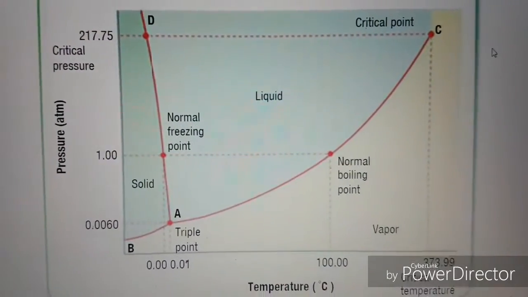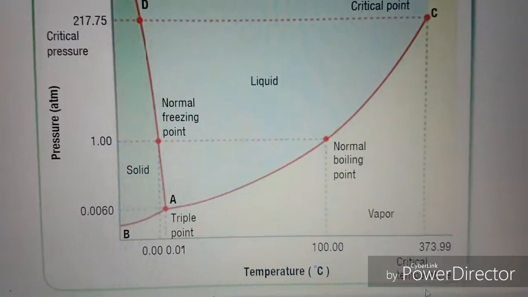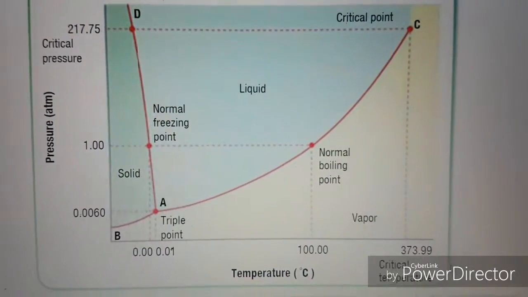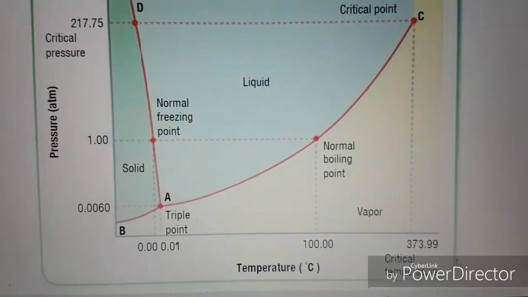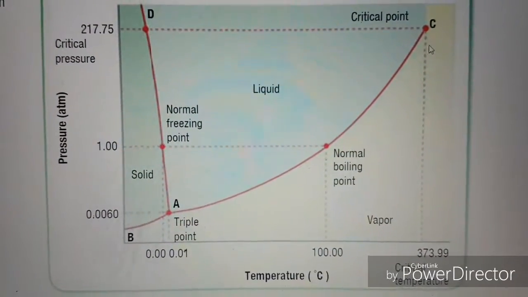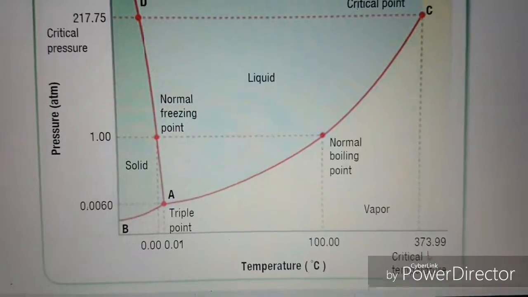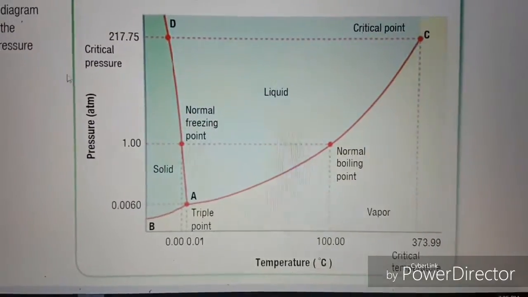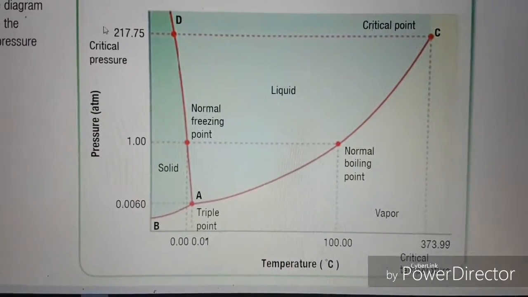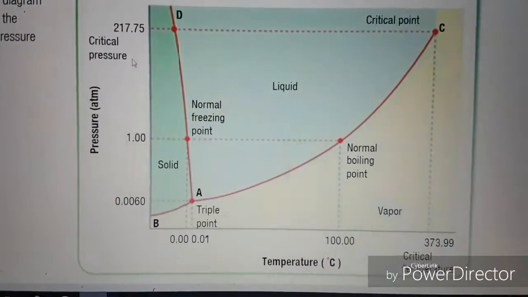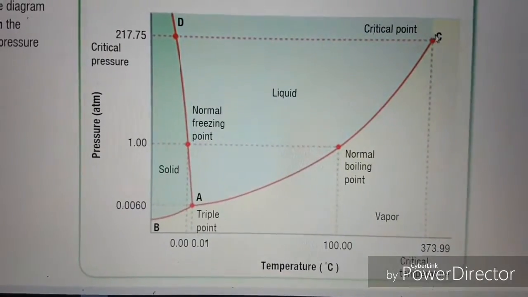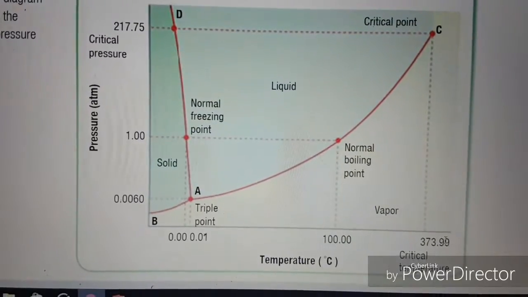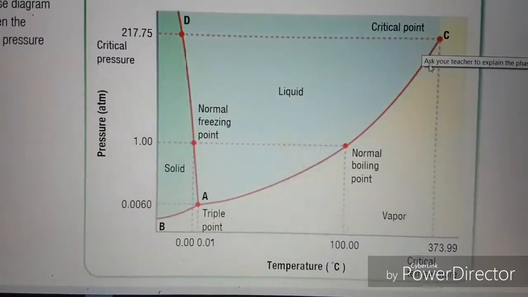The critical point indicates the critical pressure and the critical temperature. The critical temperature is the temperature above which the substance cannot exist as a liquid. Simply put, if the temperature for water is greater than 373.99 degrees Celsius, then water will exist only as a gas. The critical pressure, on the other hand, is the lowest pressure at which water could exist as a liquid at the critical temperature. If you were to decrease the pressure at the temperature of 373.99 degrees, then water will exist as a gas.